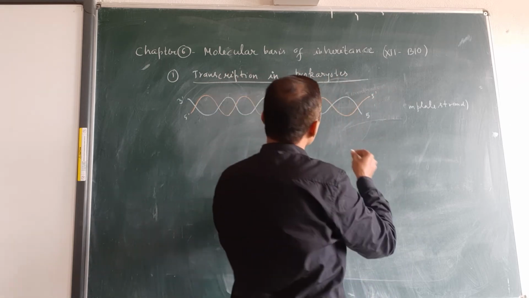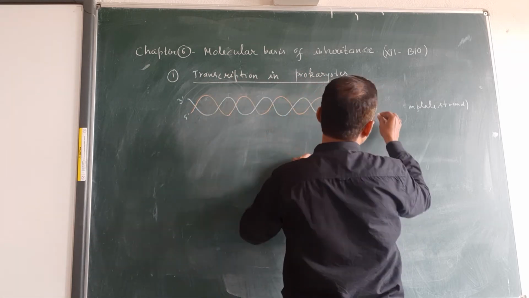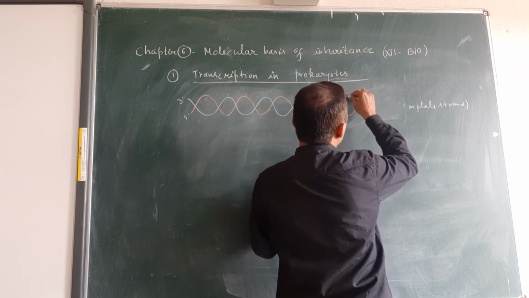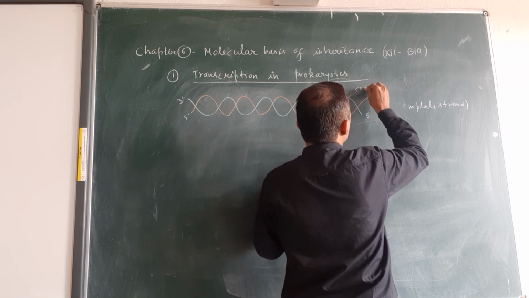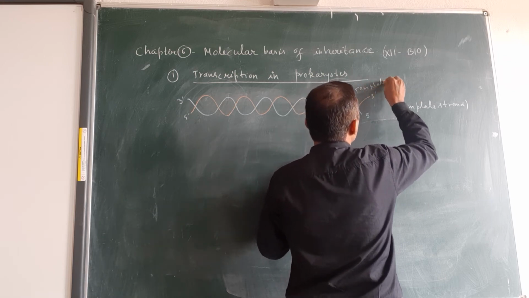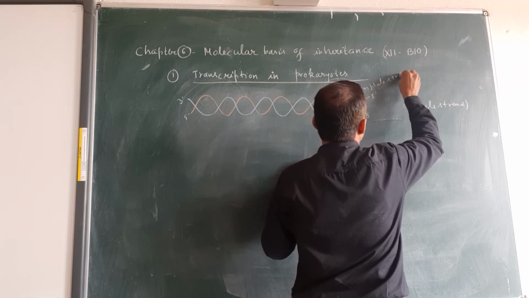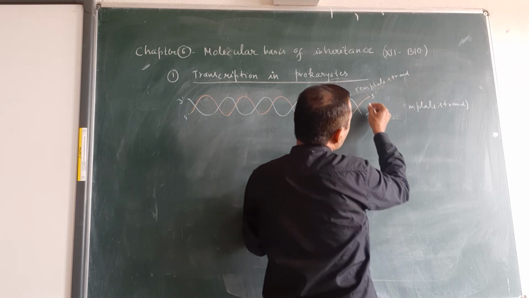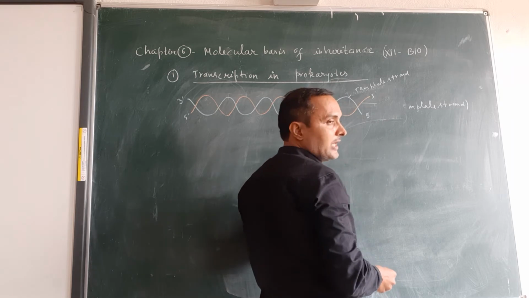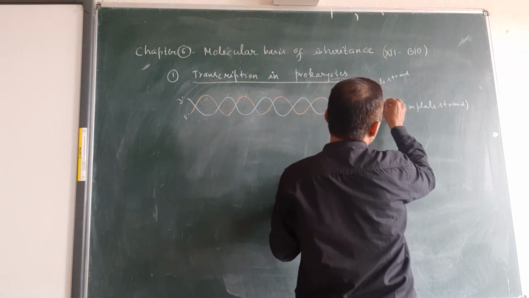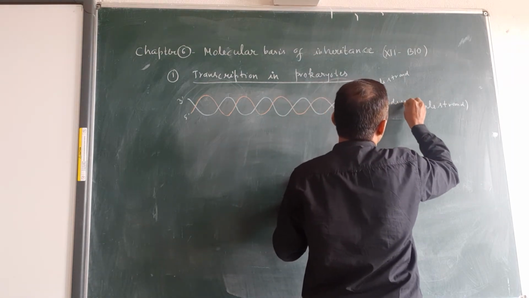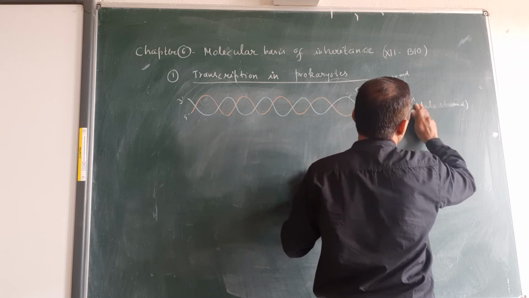So this strand having 3' to 5' polarity is known as template strand, because it has polarity 3' to 5'. And this strand, the orange one, having polarity 5' to 3', is known as coding strand.